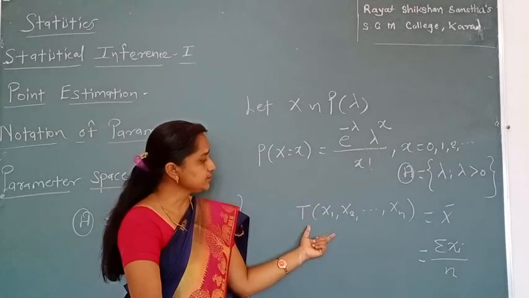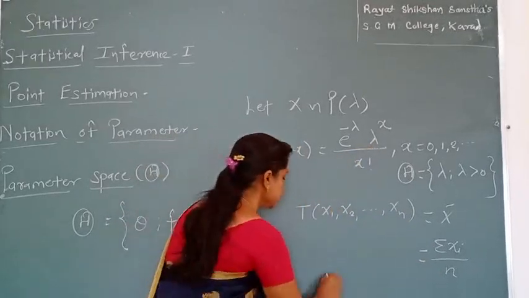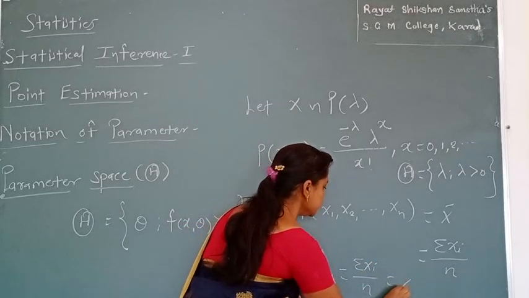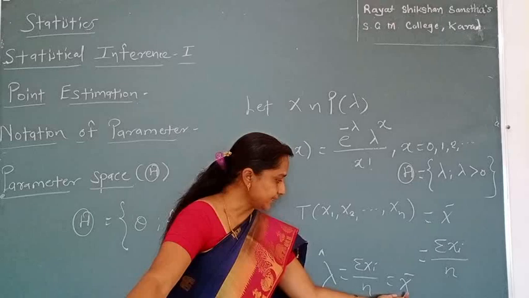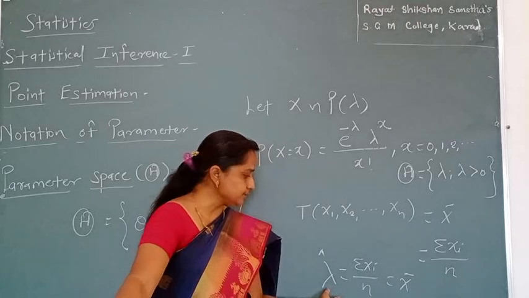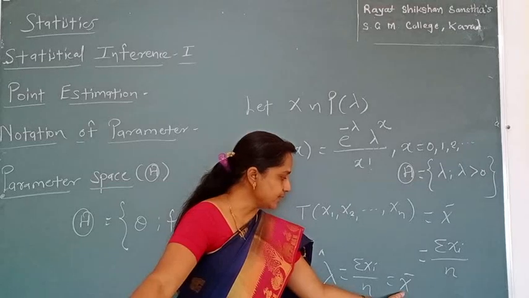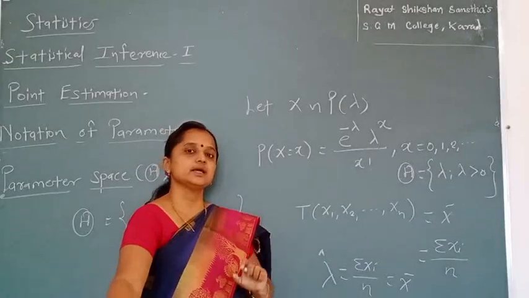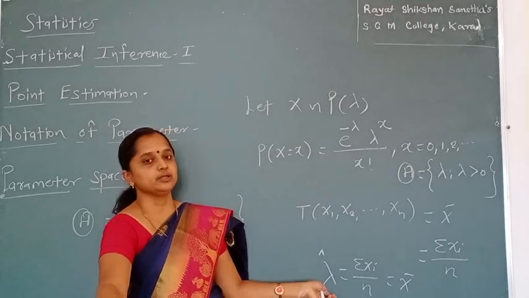Here we define a statistic whose value can replace the population parameter lambda. For example, we denote lambda hat equal to summation xi divided by n, which is equal to x bar. Instead of using lambda, because lambda is unknown, we use the statistic x bar. X bar is calculated from a sample. From the population we take a sample, find the sample mean, and that sample mean replaces the population mean lambda.